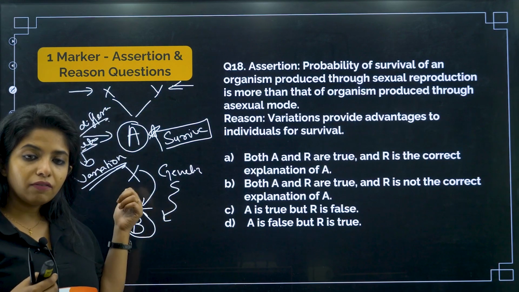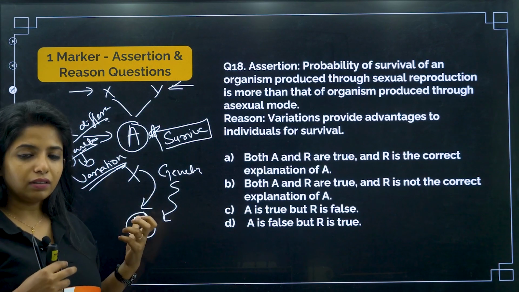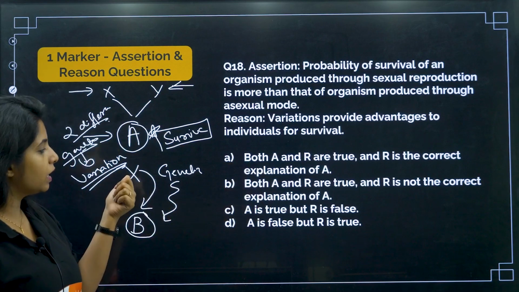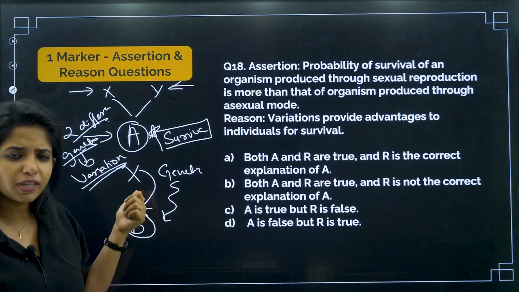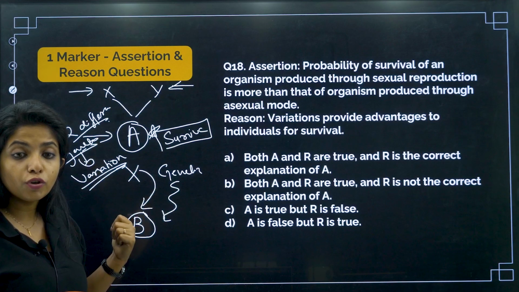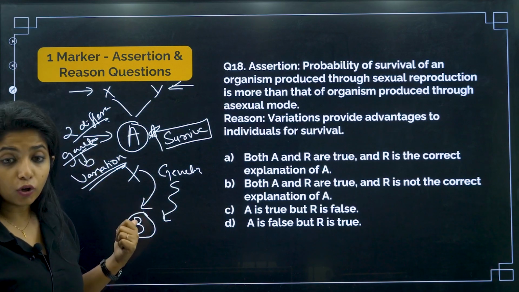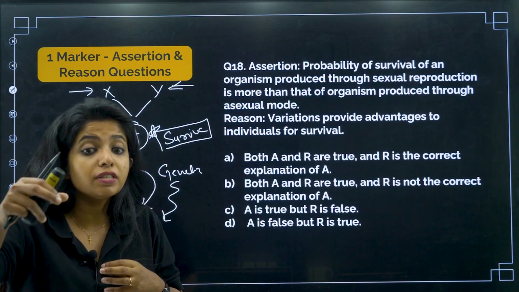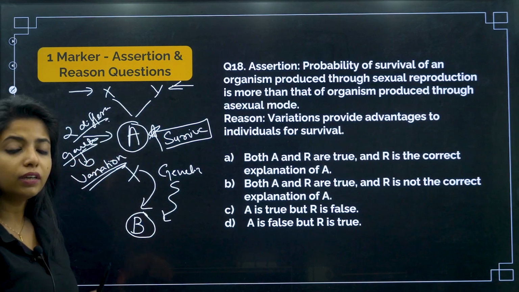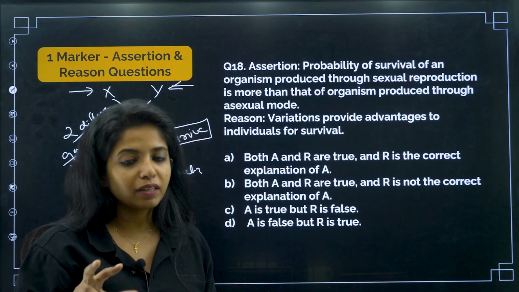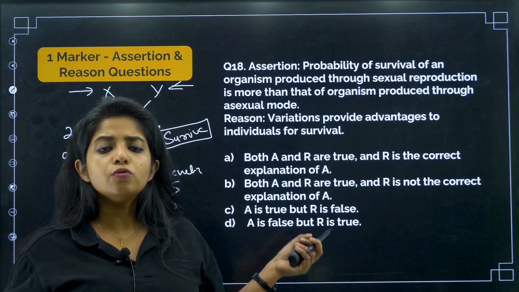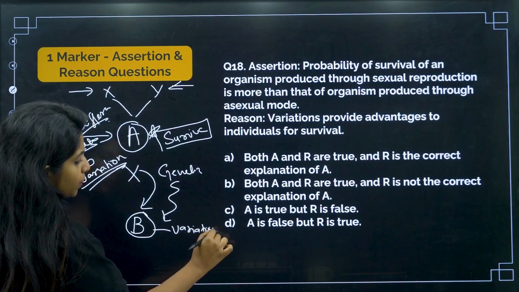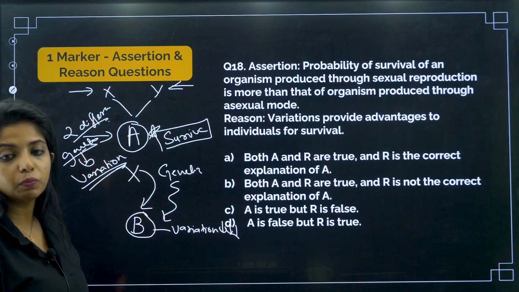Why? Because of the DNA which this organism has. For example, some DNA. Whenever this organism plans to replicate or give rise to a new organism, it is going to replicate its DNA. It is going to make a copy of its DNA which can be passed down over here. When this DNA copying mechanism happens, there might be some errors and this could lead to variation, but this is not a huge variation. So generally the variation happening over here would be comparatively very less than in the sexual mode of reproduction.